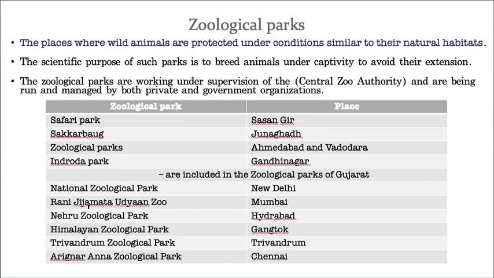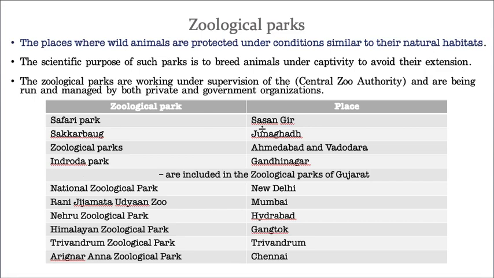See, this is called a zoological park. Zoological park means the places where wild animals are protected under conditions similar to their actual conditions. And zoological parks are many. That's why we can't read that many zoological parks, so we are reading only a few which are very, very important.